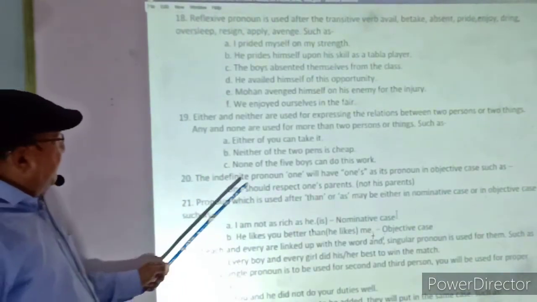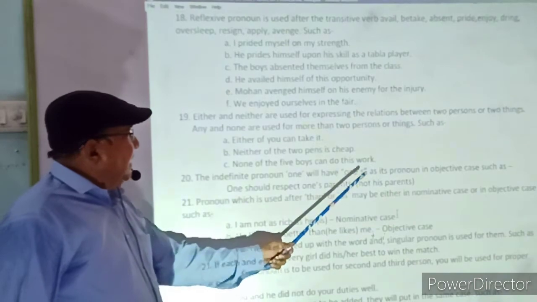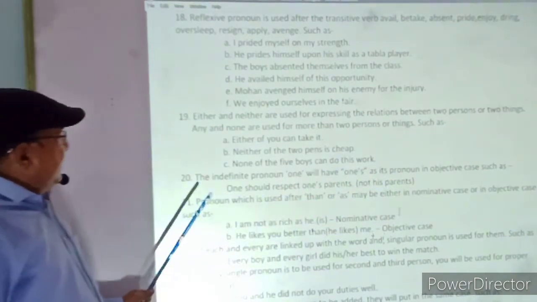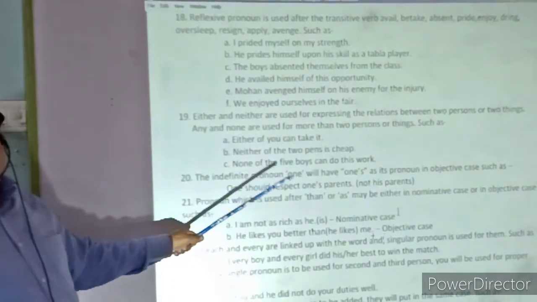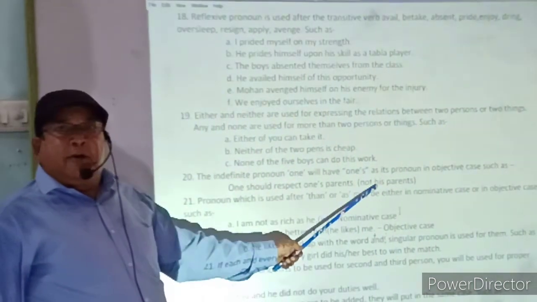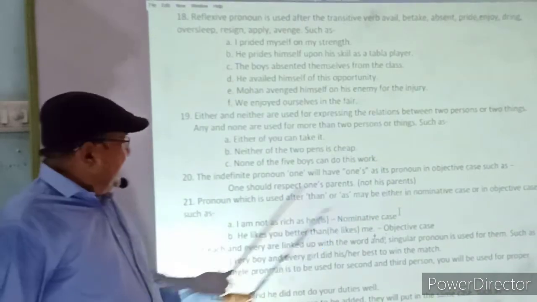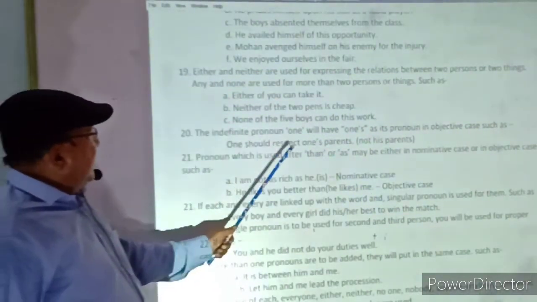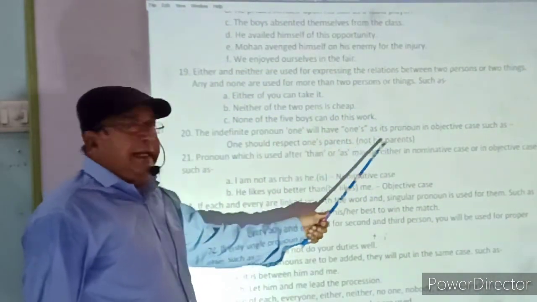20. The indefinite pronoun one will have one's as its pronoun as object. If the subject is the indefinite pronoun one, then its pronoun will be one's. For example, one should respect one's parents, not his parents.